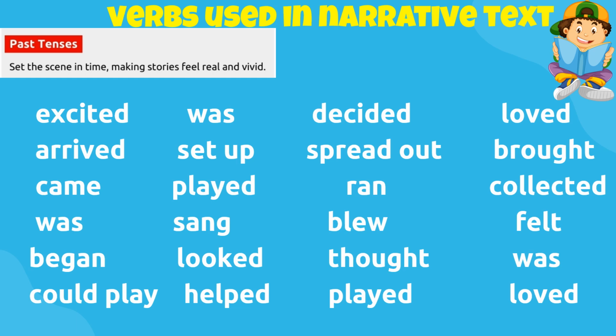So let's take a look at the verbs used in the narrative text that we have read a while ago about the birthday of Mia. So we know that the feature of the narrative text is that it uses past tenses of the verb. So these are the past tense of the verb used in the narrative text that we have read. This makes the scene and time and making stories feel real and vivid.